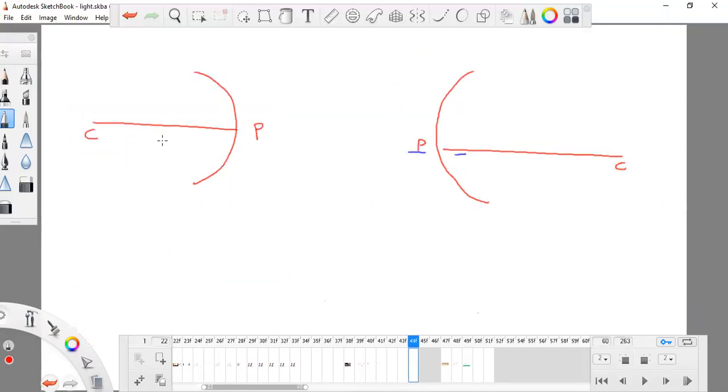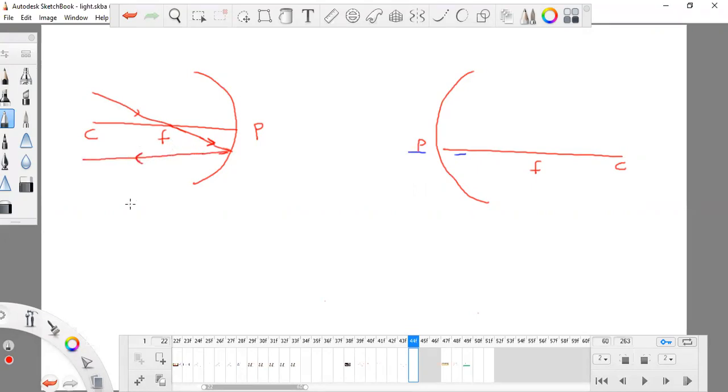In the other case, if any light ray has a direction of crossing F, the line should be very smooth. You can use a scale. Right now I cannot use a scale because I'm using a digital writing pad, but remember it is a very straight line. So any light ray which is coming in such a direction that it will strike the F point, then after reflecting from the mirror it will go parallel to PC.